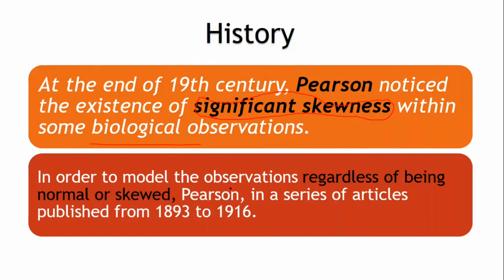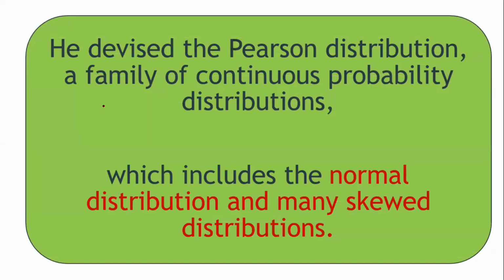In order to model the observations regardless of being normal or skewed, Pearson, in a series of articles published from 1893 to 1916, devised the Pearson distribution, a family of continuous probability distributions which includes the normal distribution and many skewed distributions.